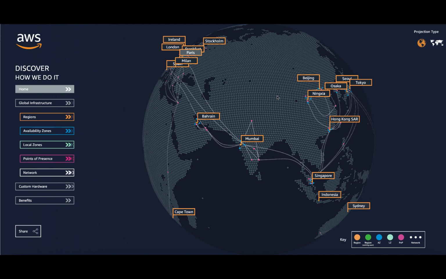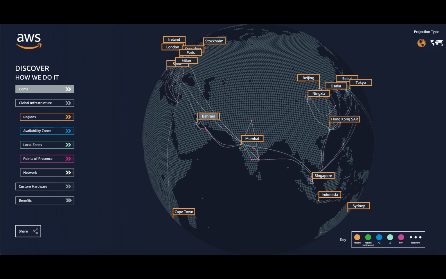Let's try to understand POPs from an example. This visual shows you the different regions, availability zones, and the POPs or points of presence across the globe. Let's say your application is hosted in the Mumbai region. The Mumbai region has 3 availability zones, as represented by the blue dots. But if your consumer is up north in the Middle East region or the southern part of Asia, and they want to access your application, there will always be latency.